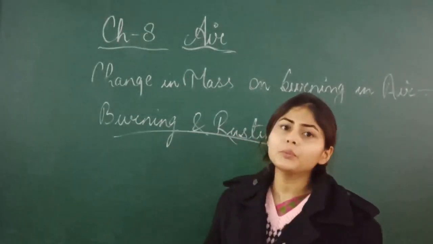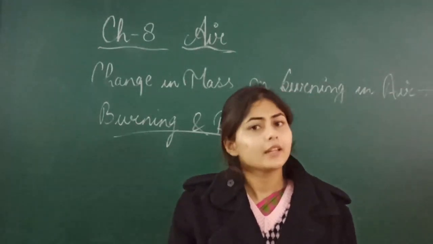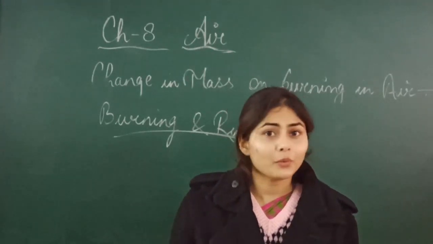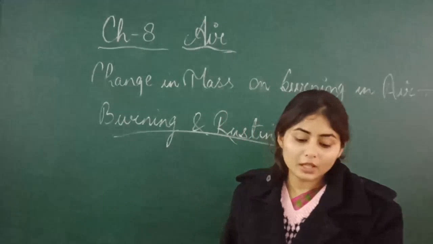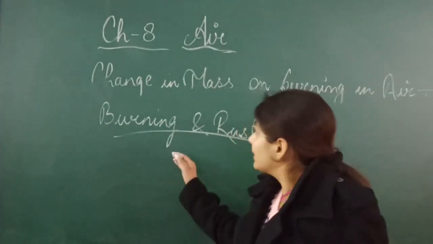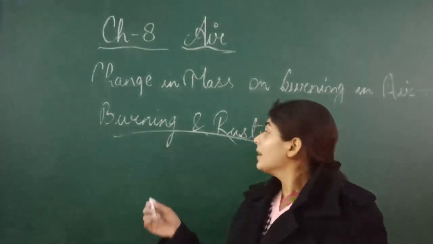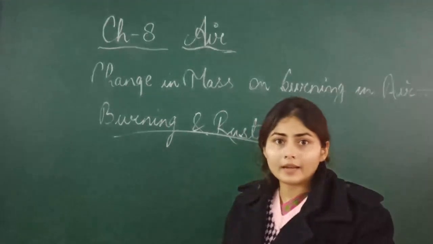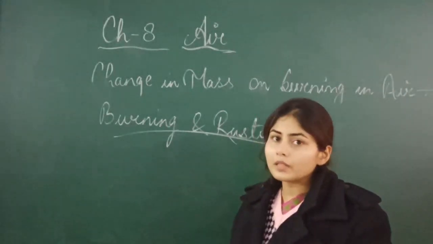I told you that when oxygen is added to any substance, or any substance combines with oxygen, that is an oxidation process. Got it? Then the second one: it is an exothermic process. Burning is an exothermic process. Why? If you burn anything, heat and light evolve from it, right? So that's why it is exothermic. As I told you, exo means out, therm means heat.